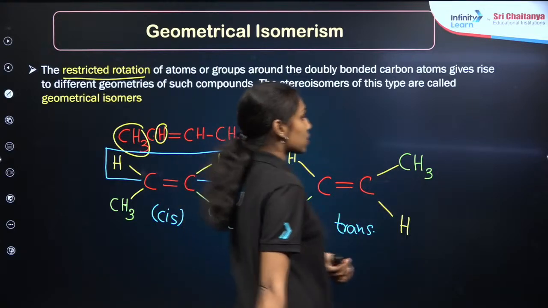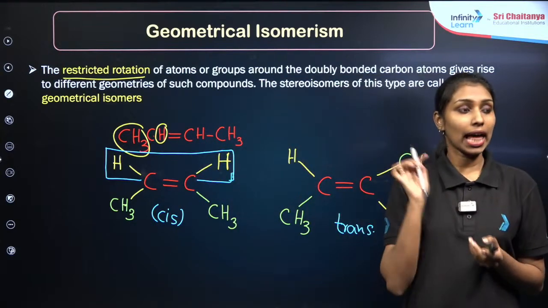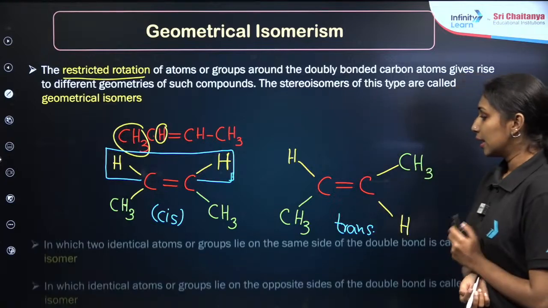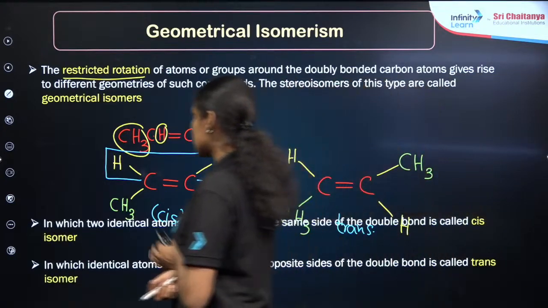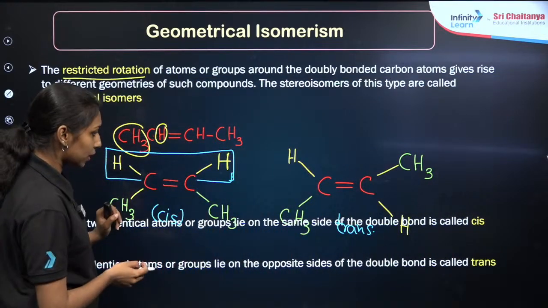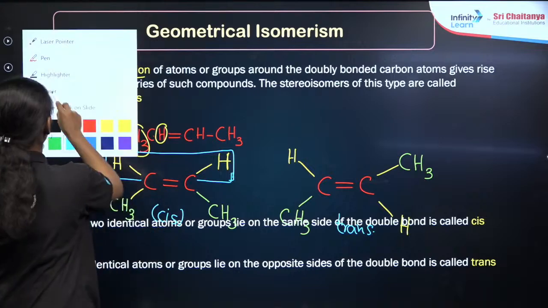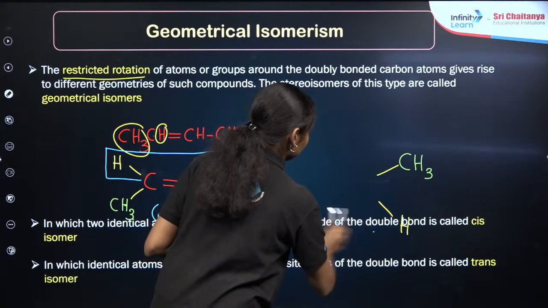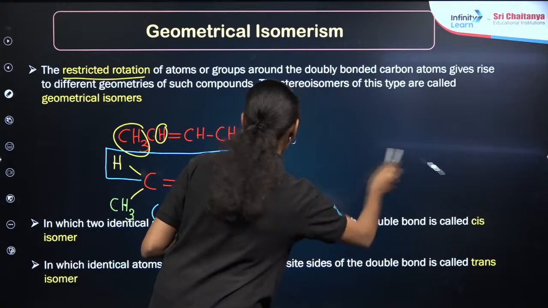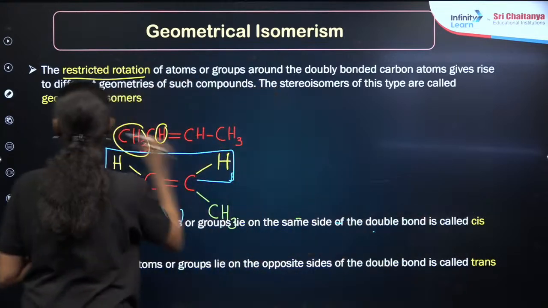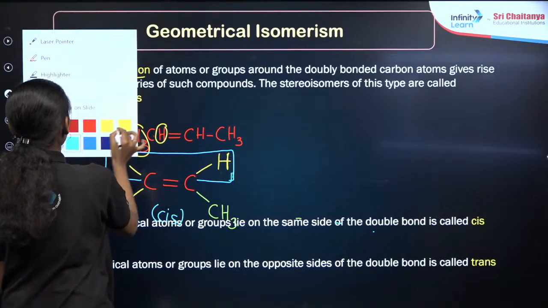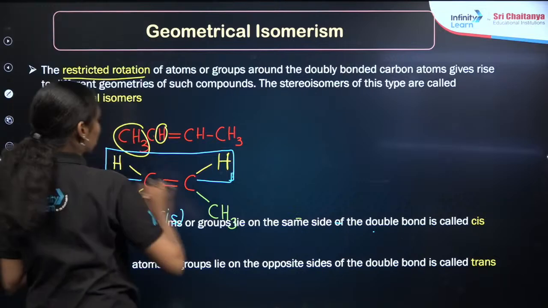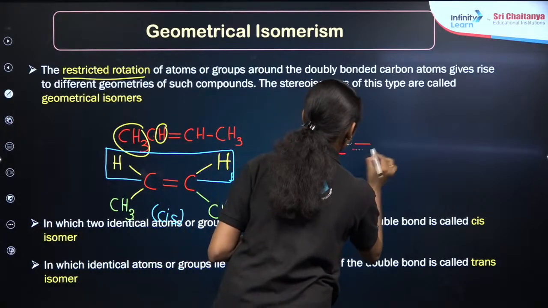Trans isomer. So we can define geometrical isomers as cis and trans isomers, in which, if the identical groups are on the same side of the double bond, it is called a cis isomer. If they are on the opposite side of the double bond, it will be called a trans isomer, right?